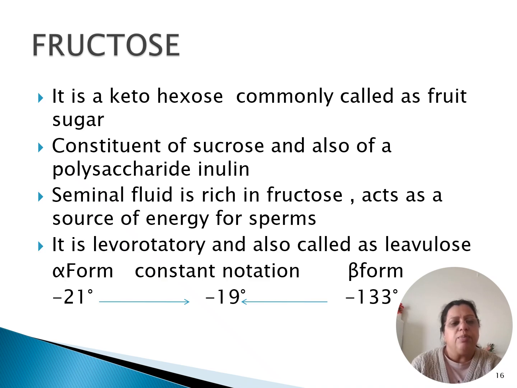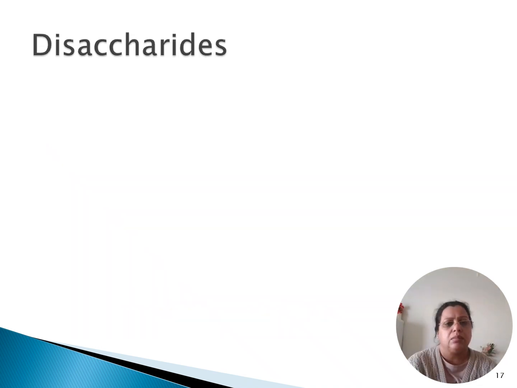Now, according to its properties, fructose is levorotatory. That means it rotates the plane polarized light towards the left, and it is also known as levulose. In a solution, it stabilizes at minus 19 degrees, which is towards the left. The alpha form is stable at minus 21, whereas the beta form is stable at 133 degrees.